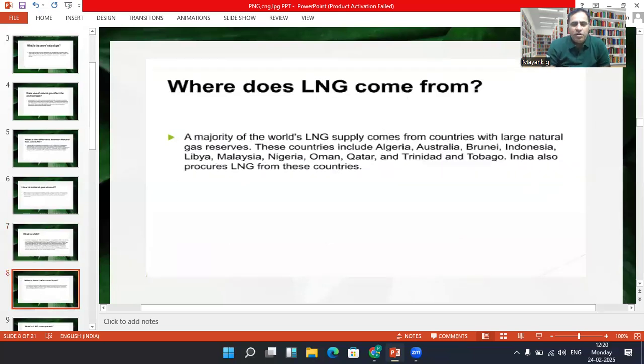The countries which produce most of the LNG in the world are Algeria, Australia, Qatar, Oman, Nigeria, Malaysia, and Libya. India is procuring most of its LNG from these countries.